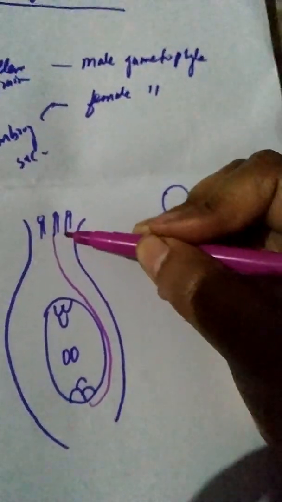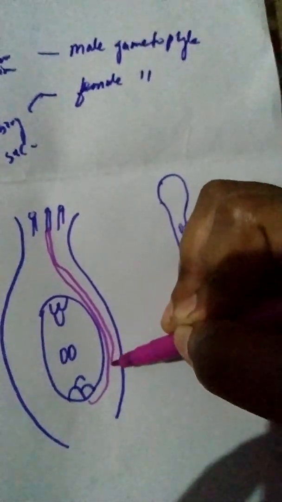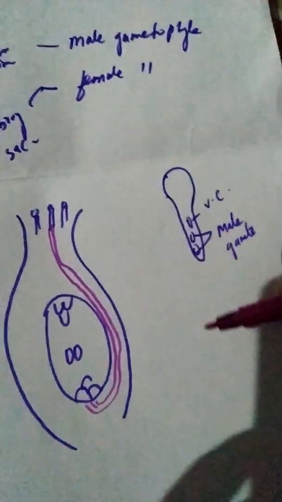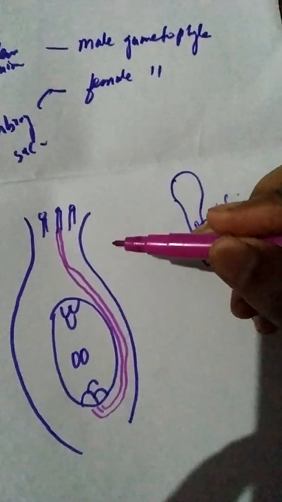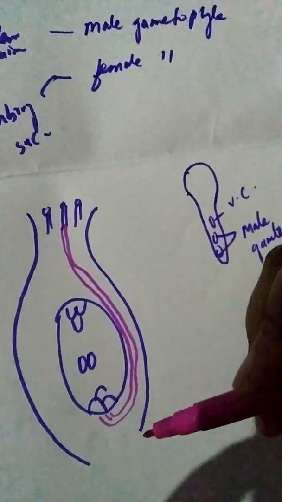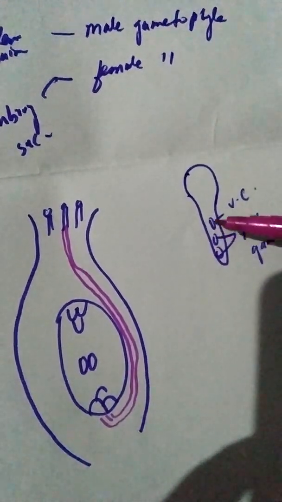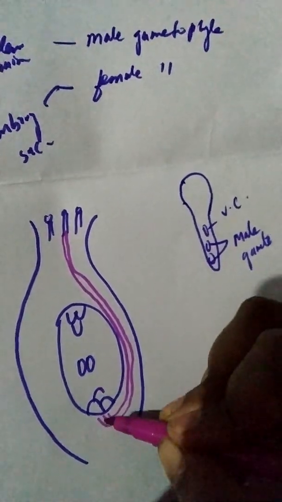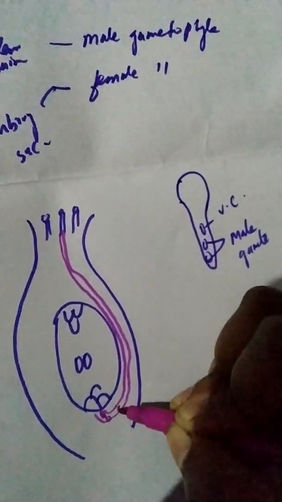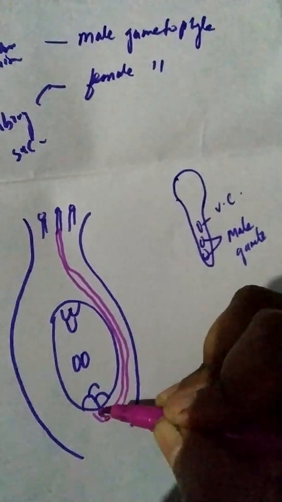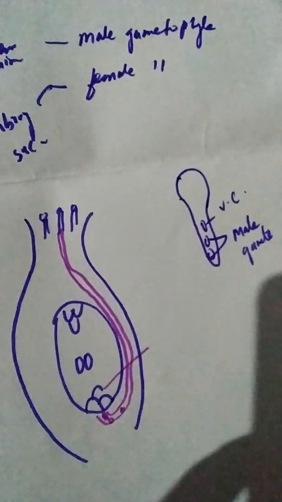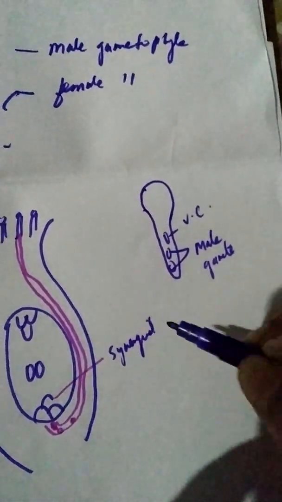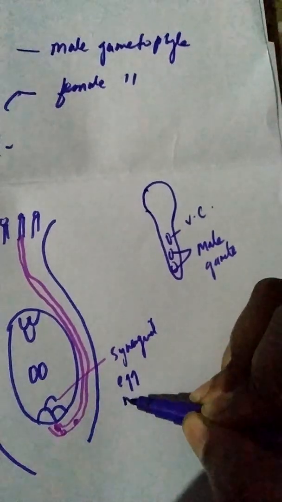If you remember this figure, the filiform apparatus is here, which attracts the tube, and the micropylar end and the chalazal end are there. Through the micropylar end, the tube will elongate and try to reach the embryo sac. During that time, there are two male gametes and one vegetative cell, and the synergids and the egg nucleus are there.